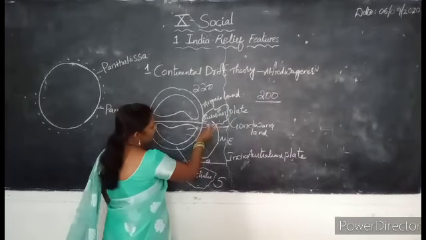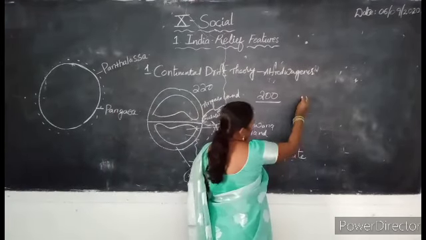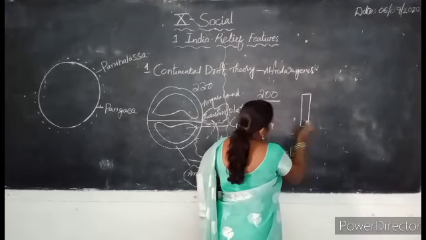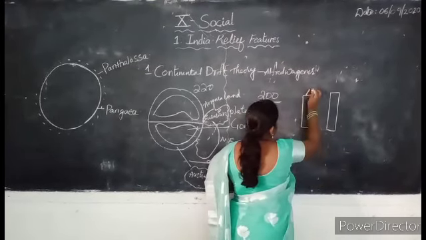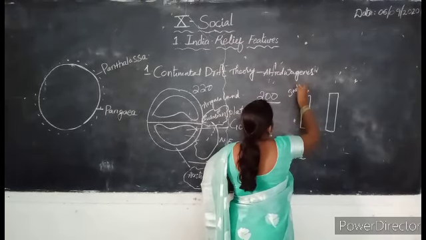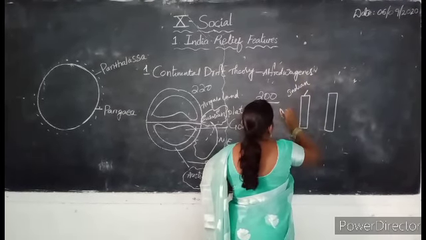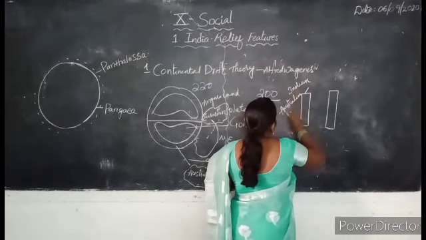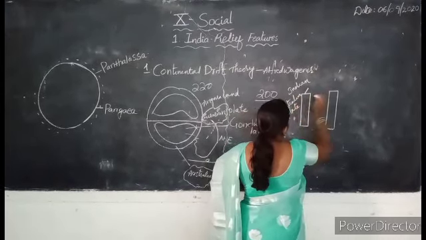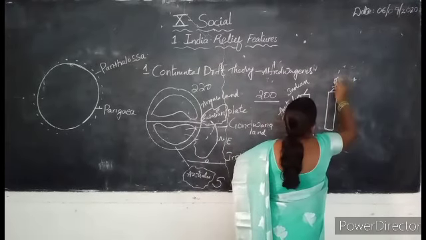So what happens when two plates collide with force? For example, if this plate is the Indian-Australian plate, and this one is the Eurasian plate,